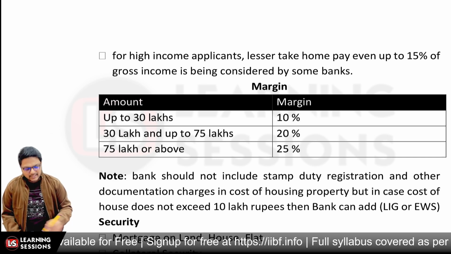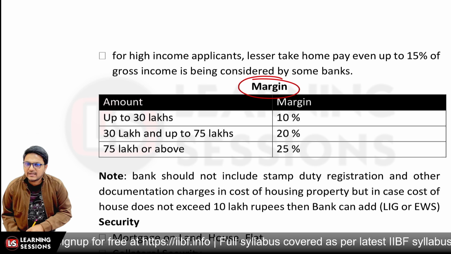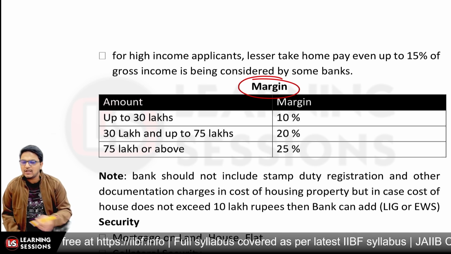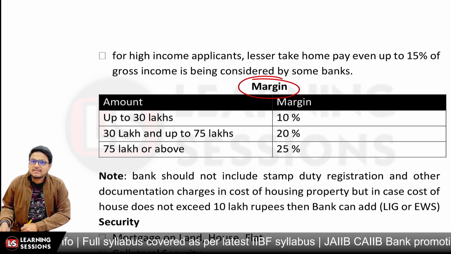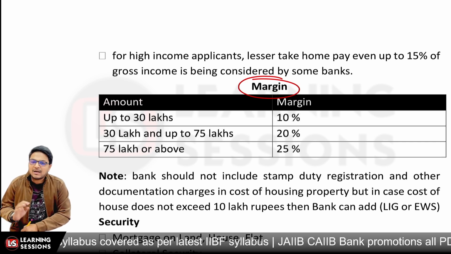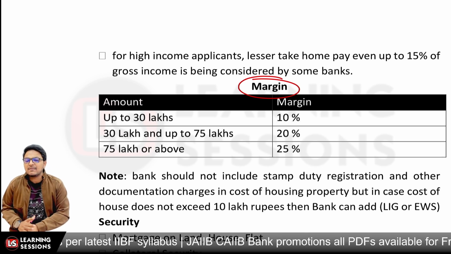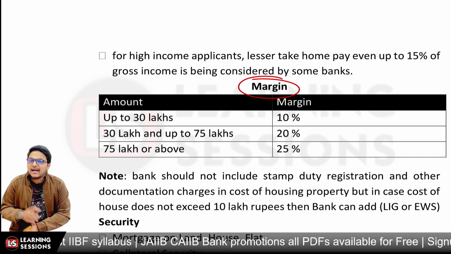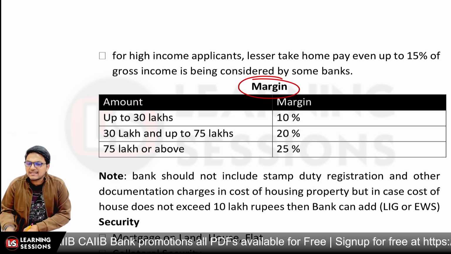Now let us have a look at the margin. Margin is the amount which will be deposited by the customer itself. Let's say the total cost of the house project was 1 crore rupees. Let's say we assume that the margin is 20%. In that scenario, the maximum loan which can be granted by the bank can be up to 80 lakh rupees, and 20 lakh are to be deposited by the borrower as margin, right?